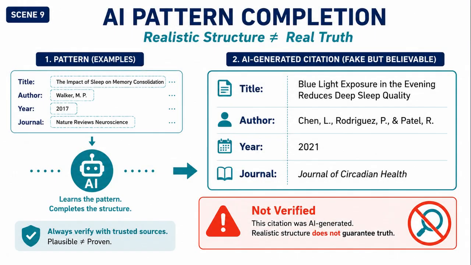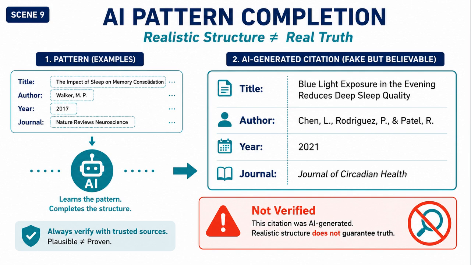With cause 2, ambiguous questions in mind, the next piece is cause 3, pattern completion. LLMs are very good at completing patterns. If a question sounds like it should have a standard answer, the model may generate one. Even when the exact fact is unknown, the answer may sound familiar. This is why fake references can look realistic. The title, author, year, and journal may follow a believable pattern. But believable structure does not prove the source exists.